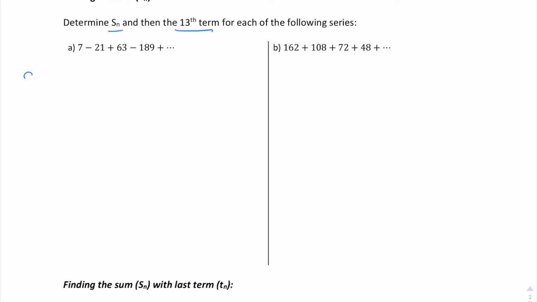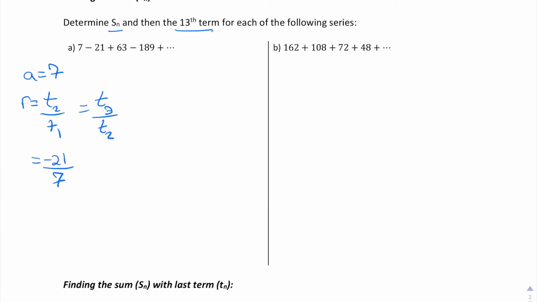So in this one here, we're just going to practice using that formula. So it says determine S of n and then the 13th term for each of these. So let's write down what we know. A is the first term, which is 7. And then R, and if you see what R is, you don't have to go through this process, but I'm going to write it out anyway.